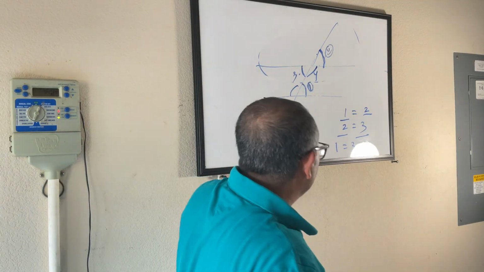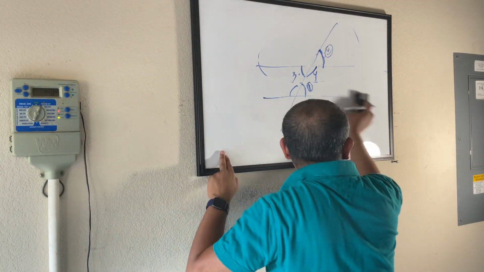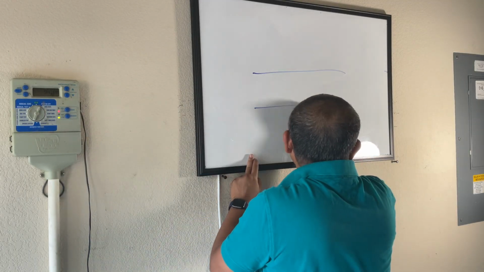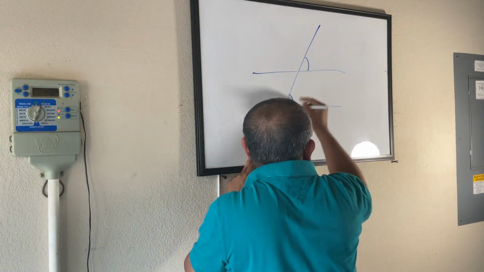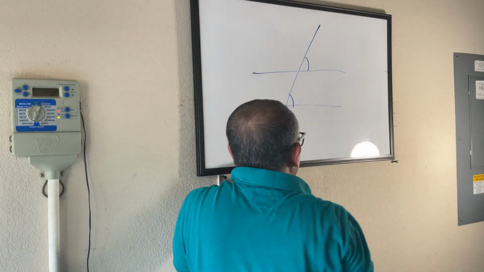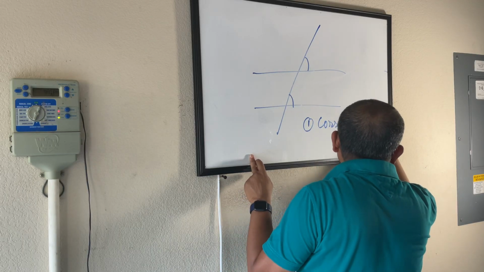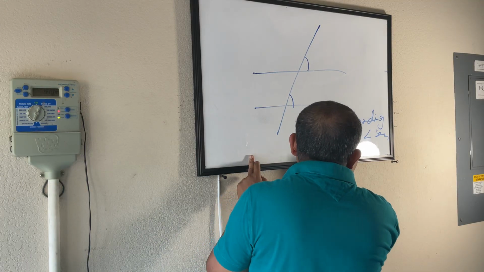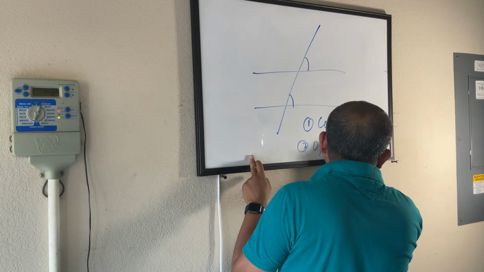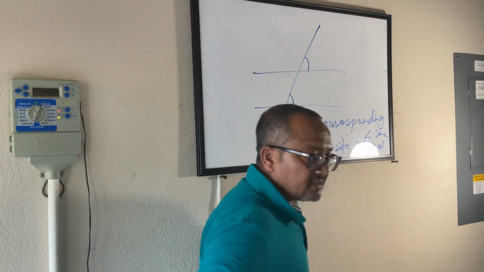Based on whatever we have seen so far, there are two theories that we all can rely on or believe in as a group. If I have a pair of parallel lines and the third line intersects, then corresponding angles are same, and there are 4 pairs of corresponding angles. First theory: corresponding angles are same. And opposite internal angles are also same.